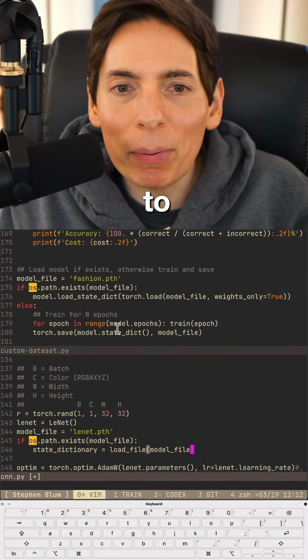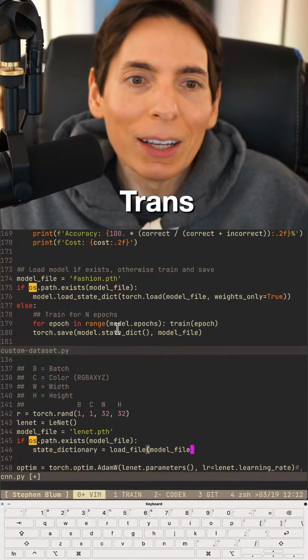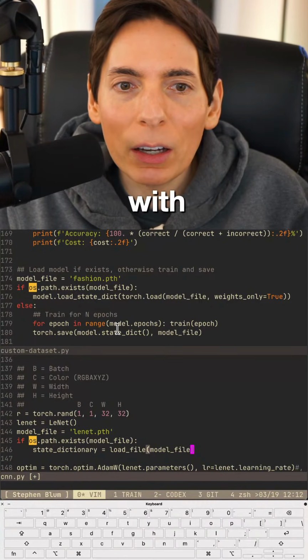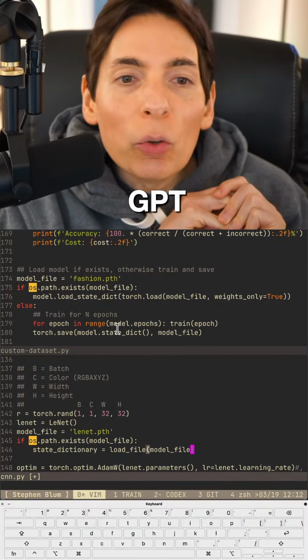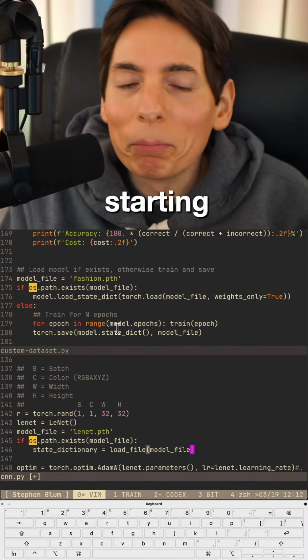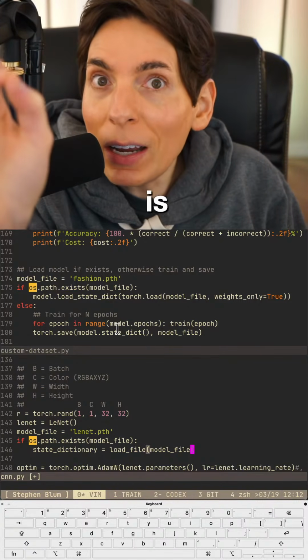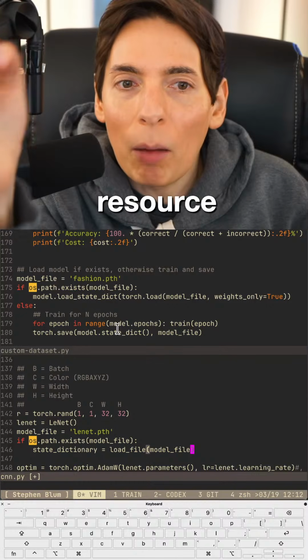Hey, I want to build a GPT. What do you think? Build a generative pre-trained transformer. You want to do that? Train a vanilla transformer from scratch with Wikipedia on some book data. Yeah, that sounds great. There's a mini GPT. It's a really good starting point. Be warned, though, it is a very expensive, time-consuming, resource-heavy operation.